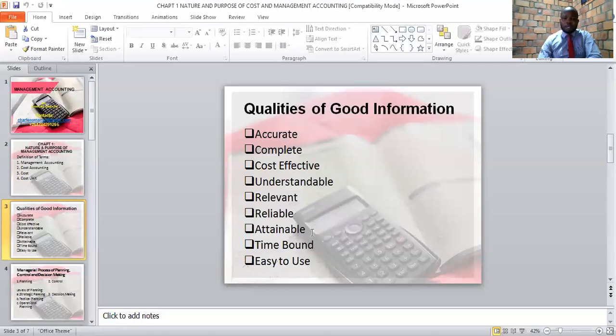Information should also be attainable. When we set targets for employees, these are targets that employees can easily achieve. We should not set unrealistic targets. Information should also be time-bound or timely.